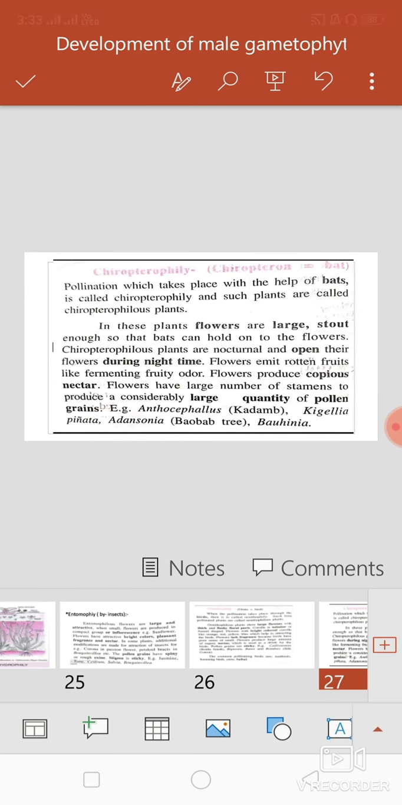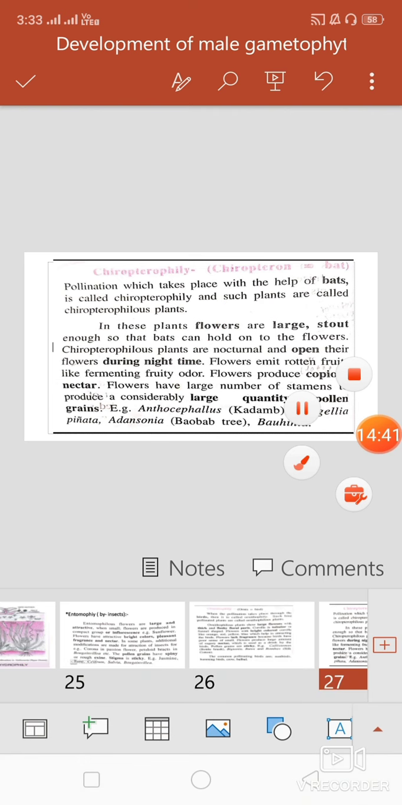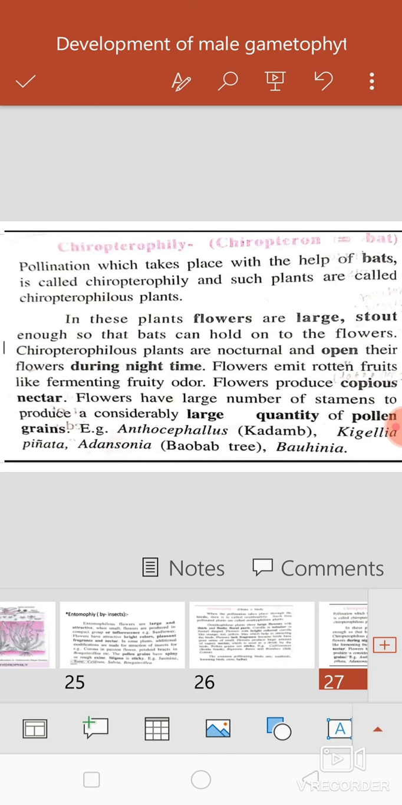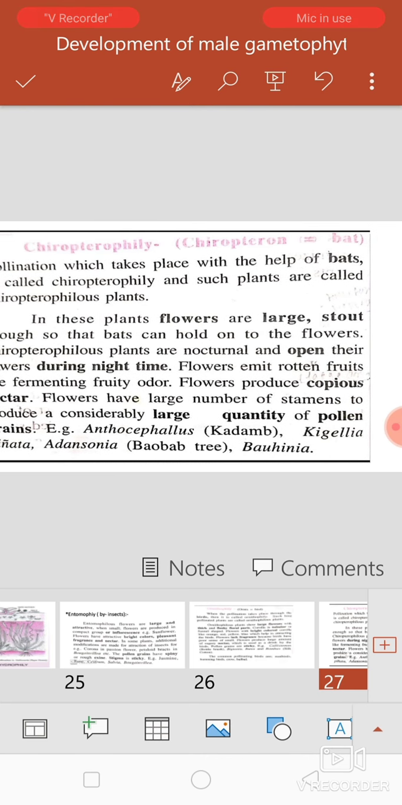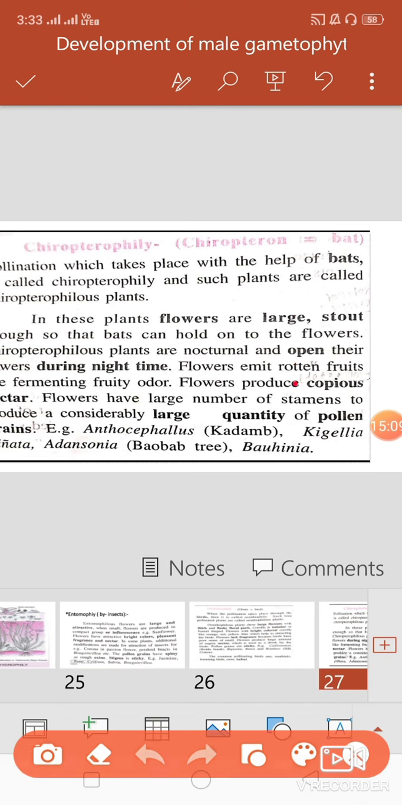Then next type, chiropterophily. The pollination process which takes place by bats is called chiropterophily. If the pollination process takes place with the help of bats, then it is called chiropterophily, and the plants are called chiropterophilous plants. So here, which adaptations are shown by the flowers? First, the flowers are large, stout and rough.